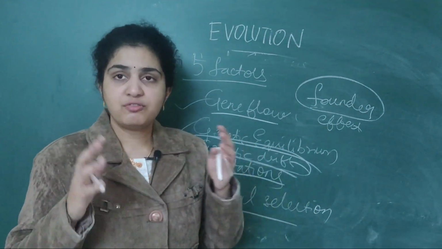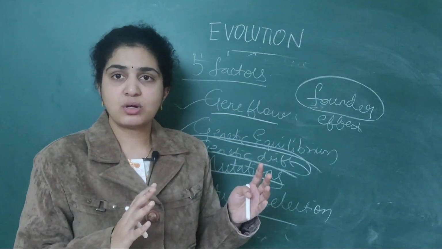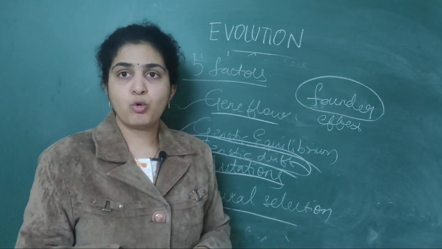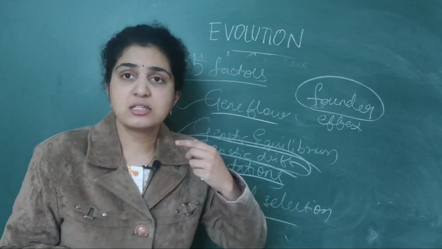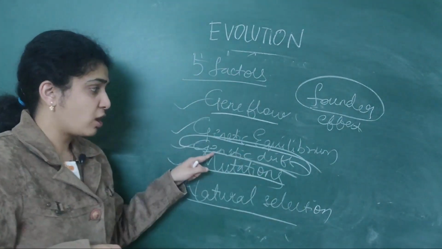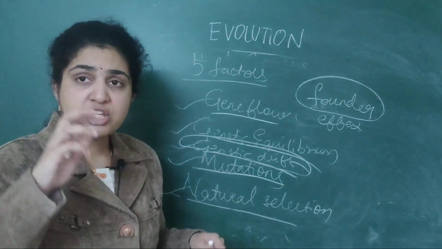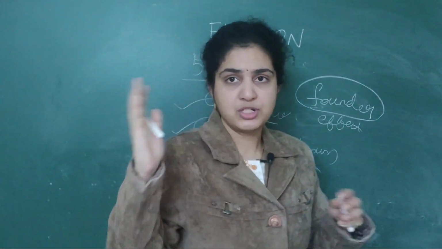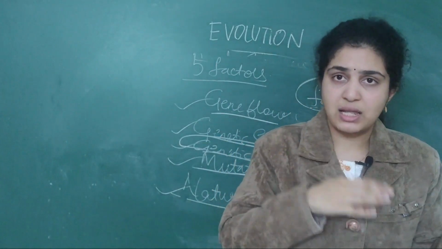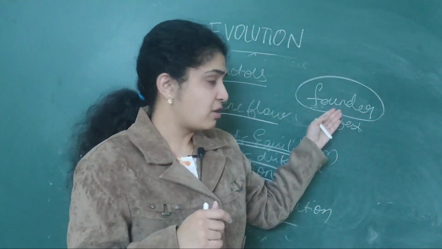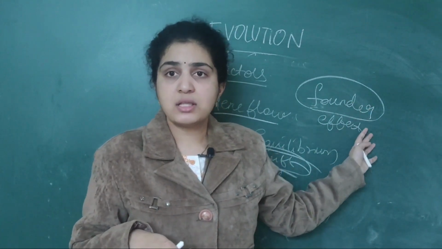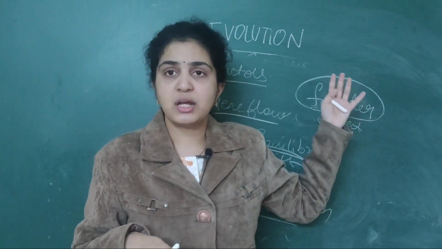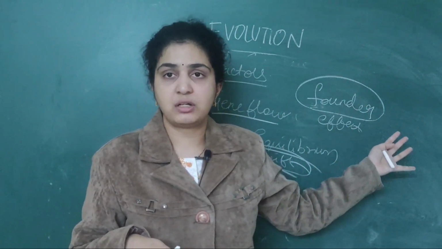Then I told you, if there is migration from one place to another, you will be considered under the old population as well as the new population. If it occurs by chance, then it is called genetic drift. Originally you were found in one population, I told you Maharashtra as well as Madhya Pradesh. If you are found in the original population because you have moved, you are considered under the founder population and this is called the founder effect.